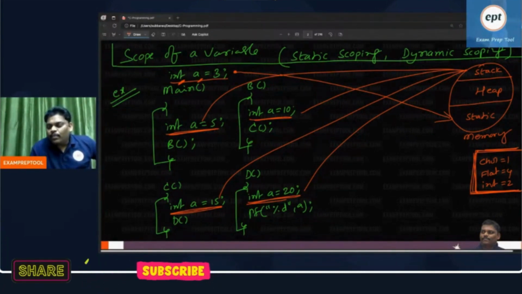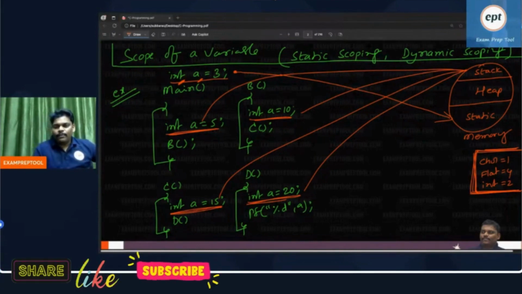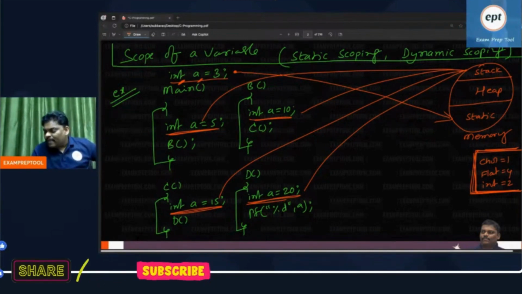Is there anyone who can help me? To whom will memory be allocated in the heap area? Can anyone guess? Local variable memory in the stack area, that is okay. Global variable memory in the static area, that is also okay. For whom is the heap area?